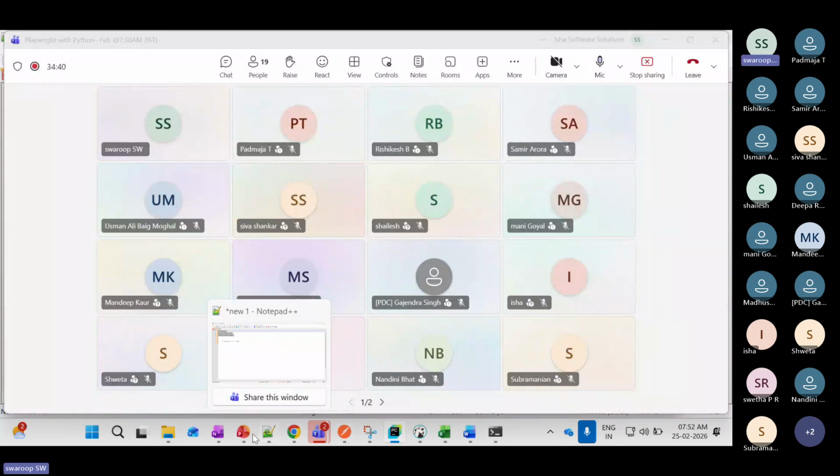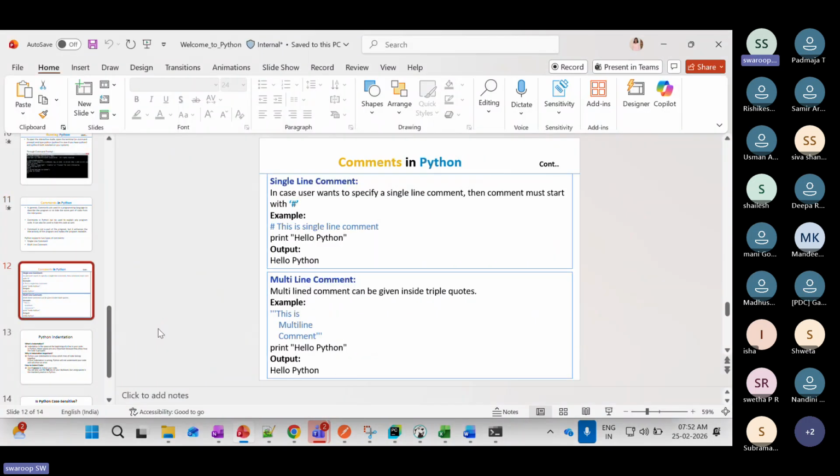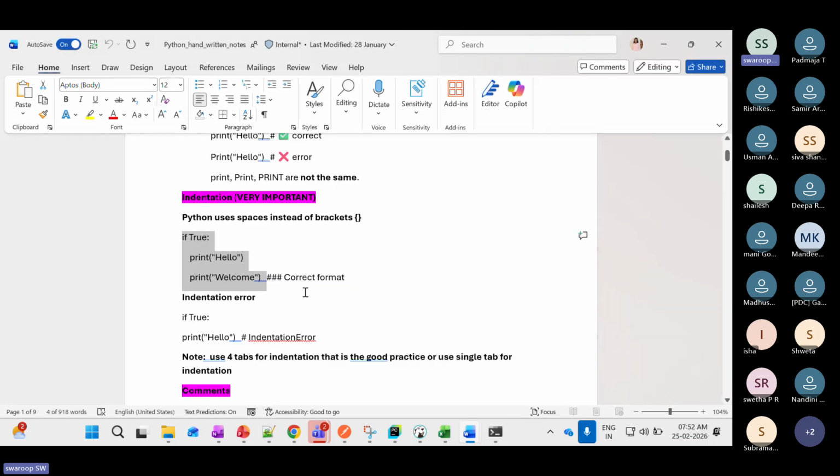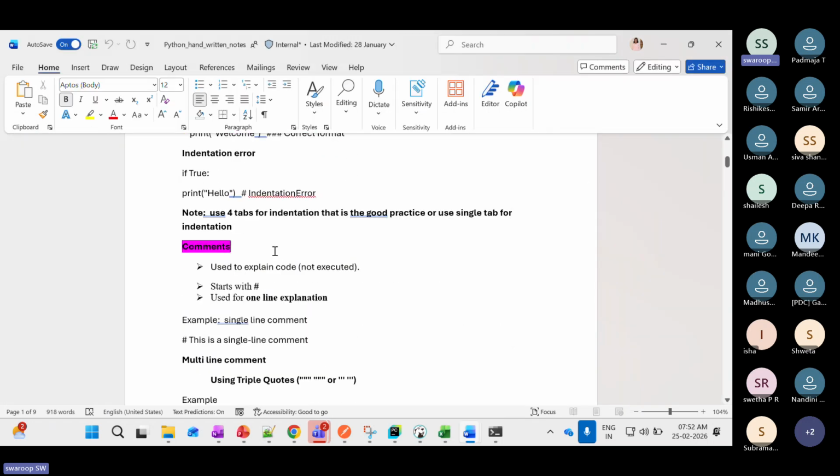Till now I hope it is clear. Here we saw the indentation. Now we will see comments. What is meant by comments is, you have written some piece of code, like 10-15 lines or 30-40 lines. Suppose my teammate is trying to see what I have written. By seeing the code, it will be quite difficult to understand what I have written.